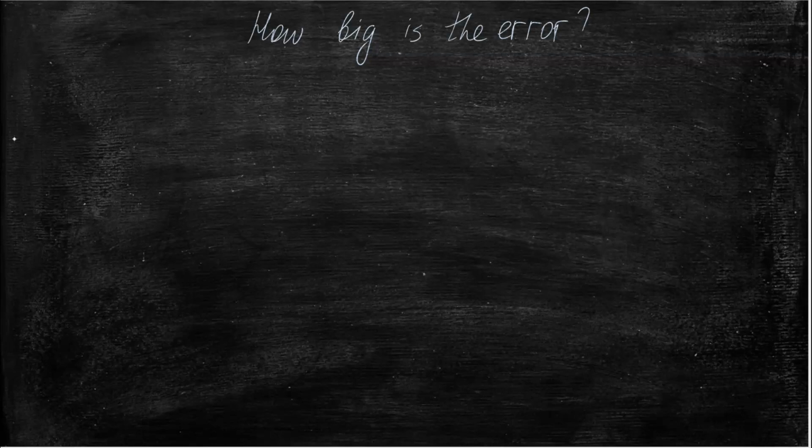We don't know how big the error would be in each particular case because we never know the answer. However, it can be established theoretically that in midpoint approximation, the error, no matter what function you have, is always going to be less than the following expression.